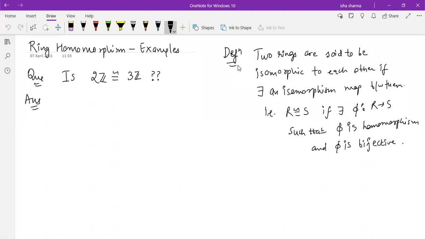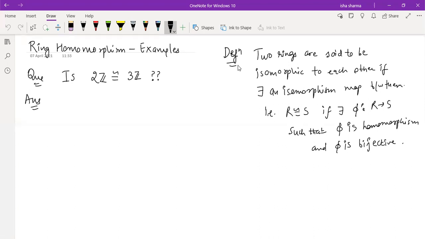Actually, I'm going to tell you a very general way which you can apply to any question, because here it is a specific example. Suppose any two general rings are given to you, then how do you check whether they are isomorphic to each other? If you want to show they are isomorphic, then you establish a map which is an isomorphism.